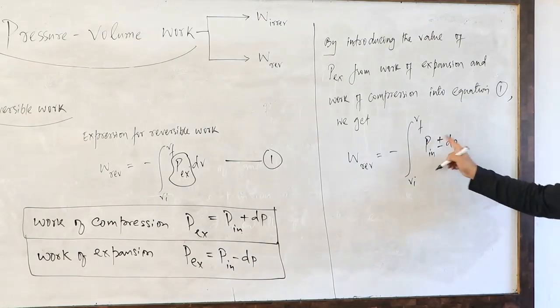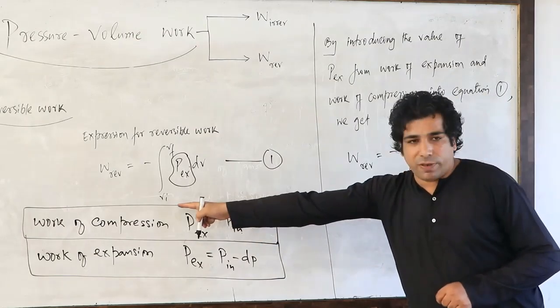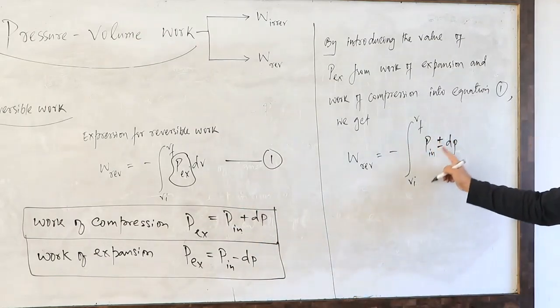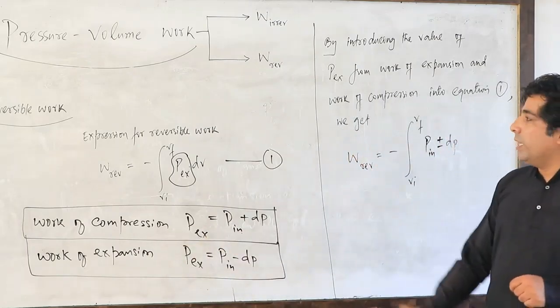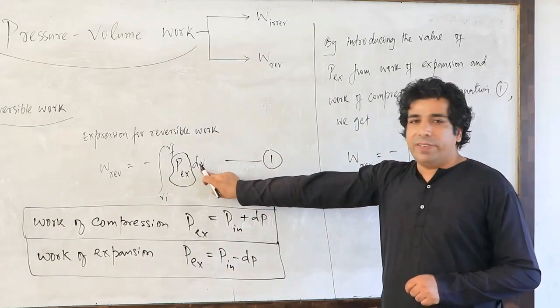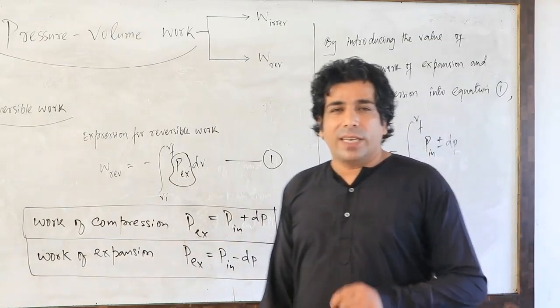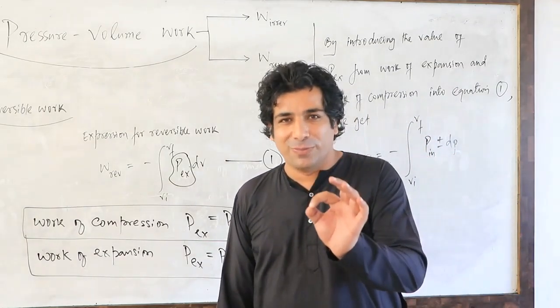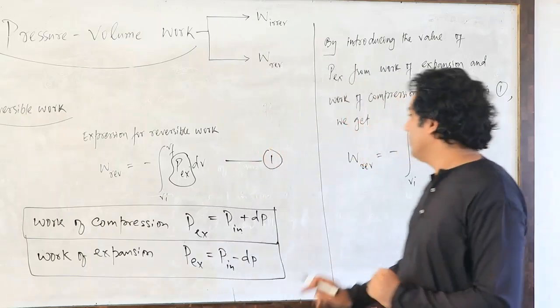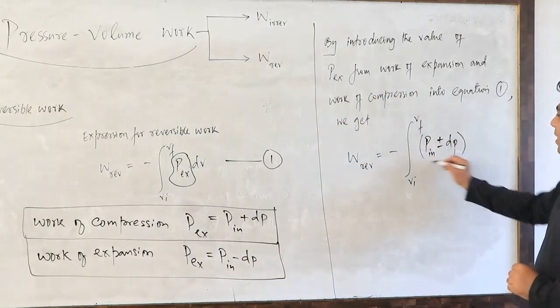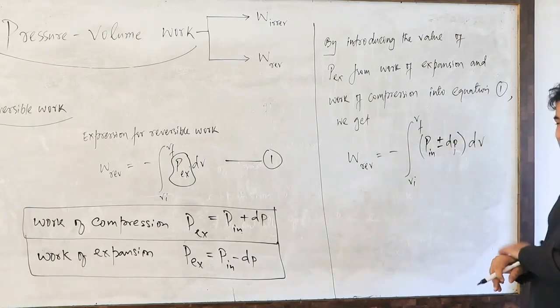This P internal plus dP will give me the work of compression, and P internal minus dP will give me the work of expansion. And what is the remaining thing? dV. dV stands for the differential change in volume. That volume is changing, but by a very, very small amount. So I will write that outside, dV.